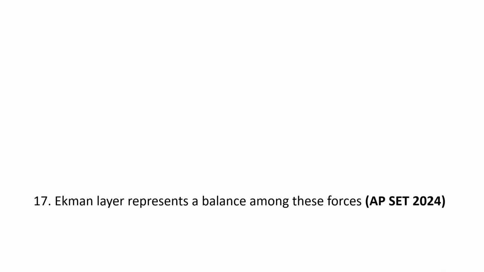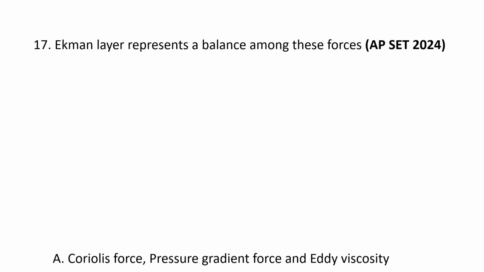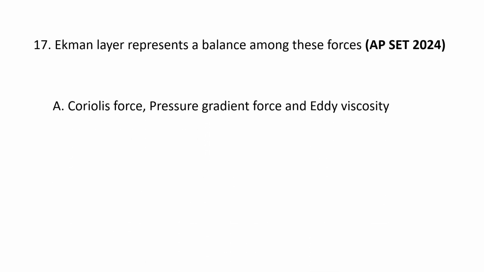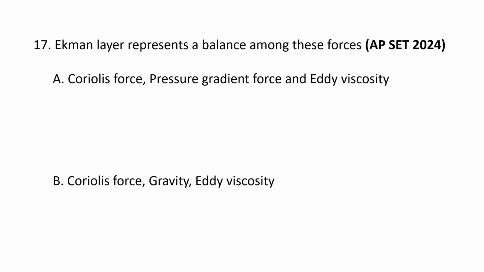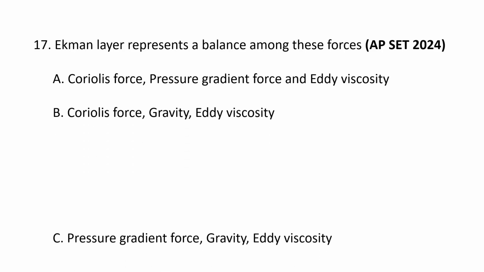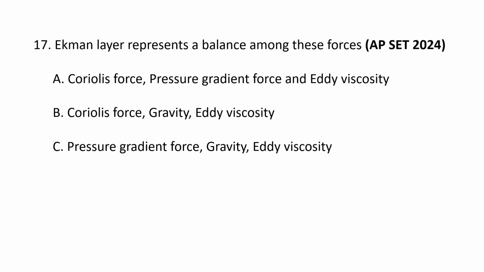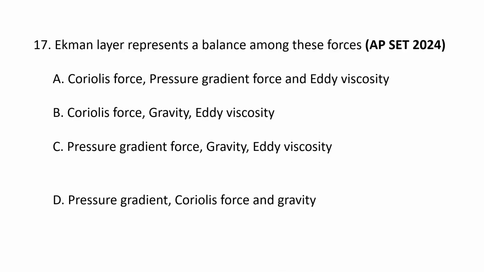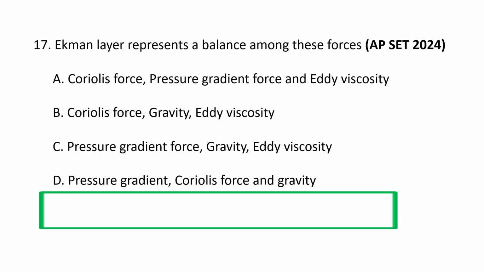Next question. Ekman layer represents a balance among these forces. A. Coriolis force, pressure gradient force and eddy viscosity. B. Coriolis force, gravity, eddy viscosity. C. Pressure gradient force, gravity, eddy viscosity. And D. Pressure gradient, Coriolis force and gravity.